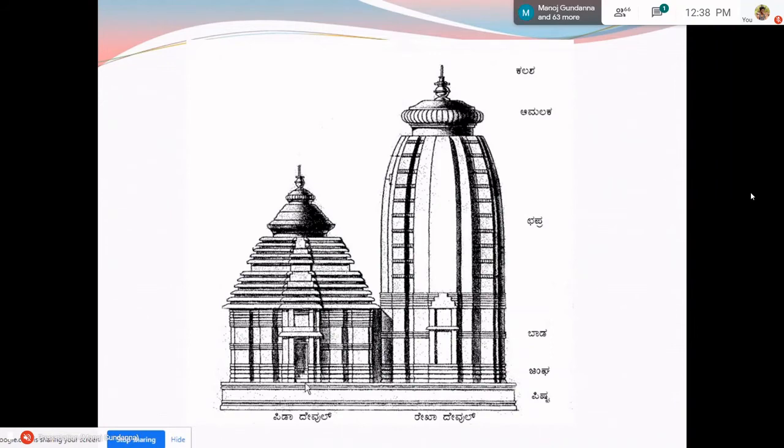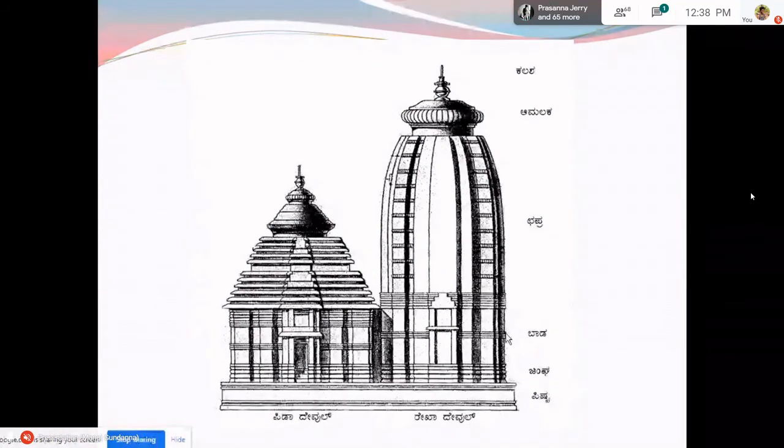The entire temple is built over a platform which is called the Jagati. And you have the Adhisthana part, which is the plinth, usually called the Janga. Janga technically means a knee. As the human weight is upheld by the knee, the Janga is the one which holds the weight of the entire structure.